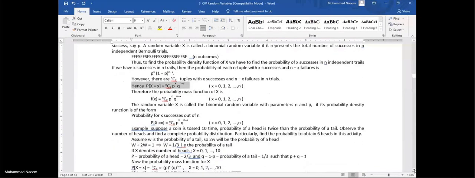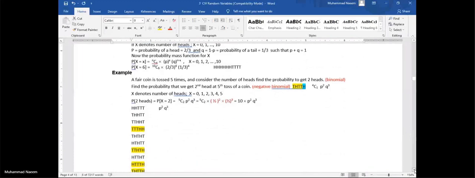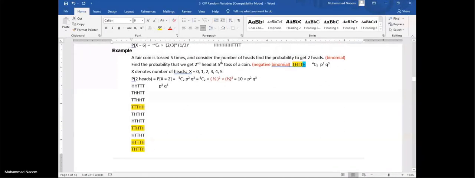Look at this problem: a fair coin is tossed 5 times, consider the number of heads and find the probability to get 2 heads. This is a binomial problem. So for this purpose, first of all, define your variable, its range, and the value of p. Value of p. What is p? That is the